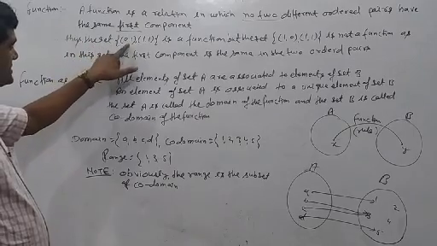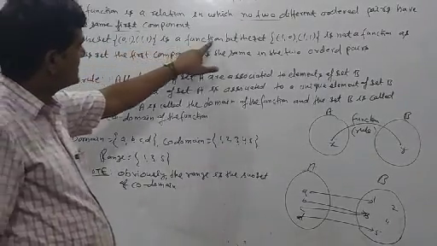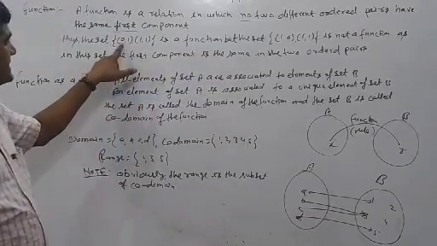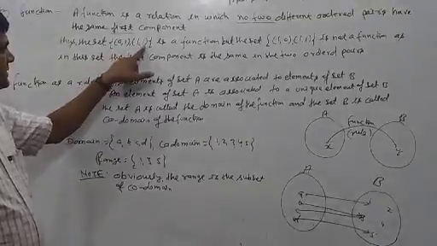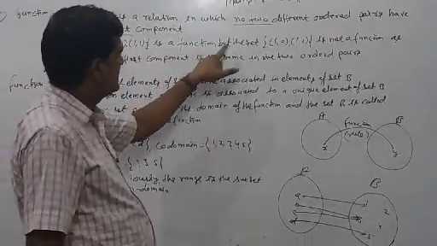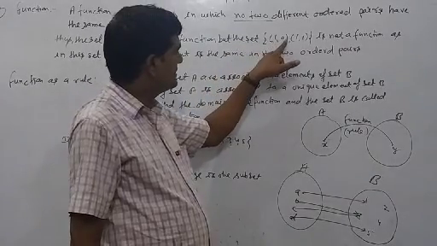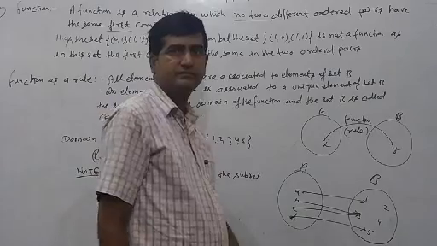Thus, the set {(0,1),(1,1)} is a function. Why? We can see here 0 and 1 both are different numbers. 1, 1 both are the same number. {(0,1),(1,1)} is a function, but the set {(1,0),(1,1)} is not a function.